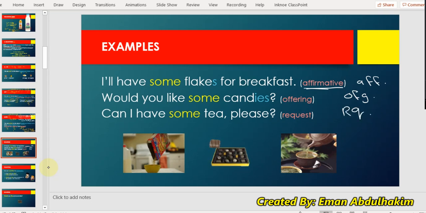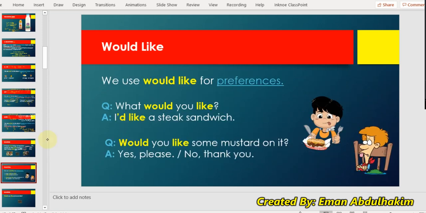Would you like some candies? Can I have some tea? Request, see? All of it. I can use plural countable or uncountable in all the three cases. Okay, guys? Okay, next. Wow, how can I use would like? This is a new thing now. How can I use would like?